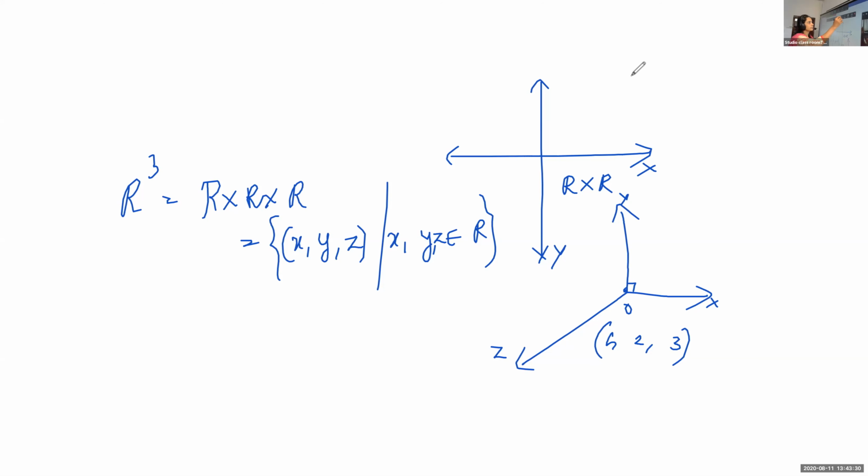Okay. So now the question is, suppose you are given a set A is equal to the set 1, 2. Define A cross A cross A. You have to define the triplets.